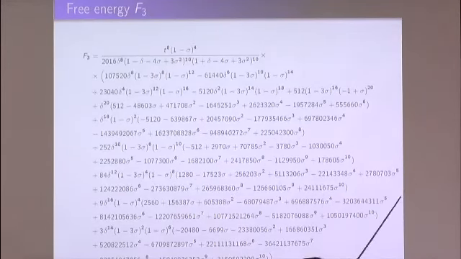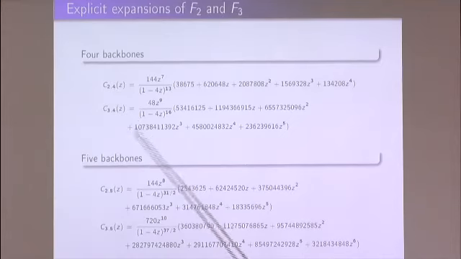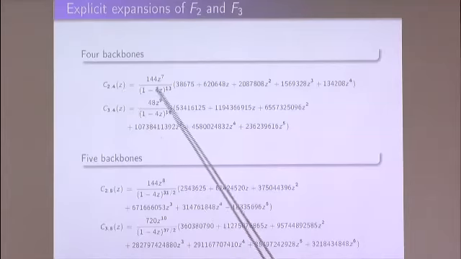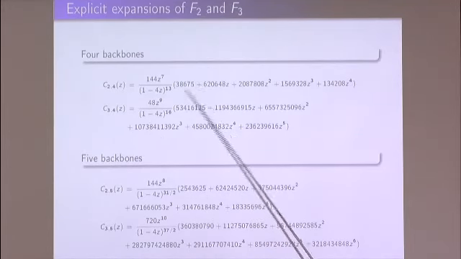And then I expand these results. So for example, this is the result for the generating function for 4 backbones with genus 2. It looks like this. So if one asks what is the number of genus 2 configurations with 4 backbones and 7 chords, the number of such configurations is 1 for 4 times this number, and so on. And one can find in this way all possible numbers of these configurations.